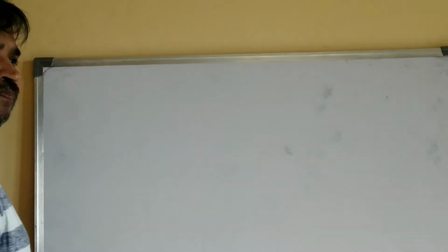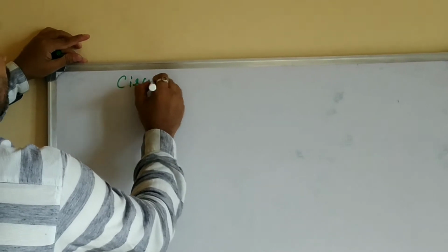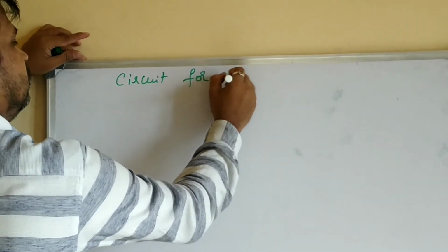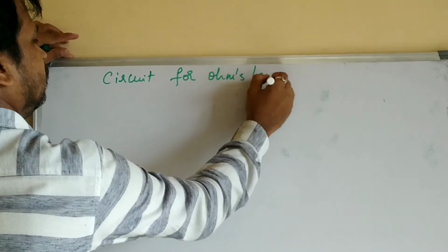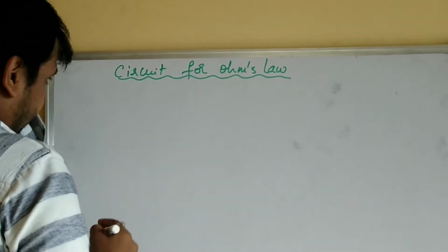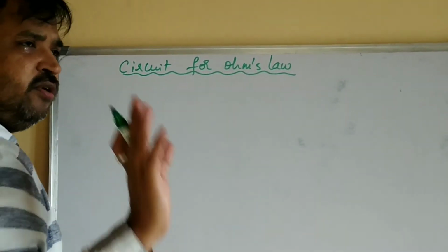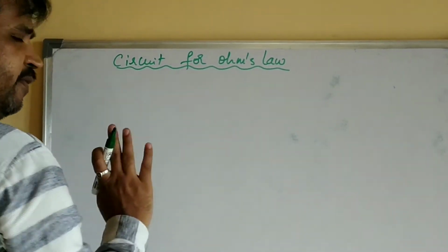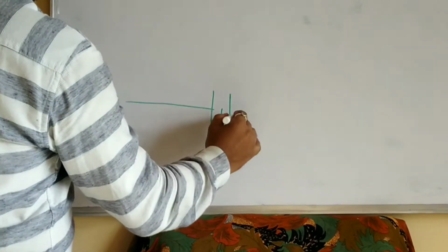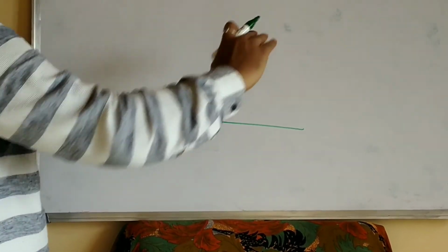Now students, we have discussed Ohm's law, right? Now let us see the circuit for Ohm's law, how exactly the circuit looks in order to verify Ohm's law. As I told you, first draw the power supply. See here, this is the power supply I have drawn, one battery. Now above it, or parallel to it, draw the load.